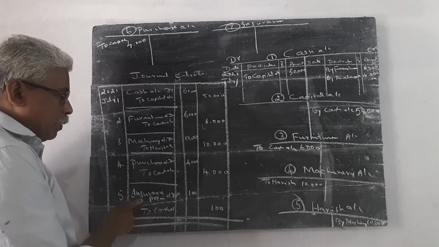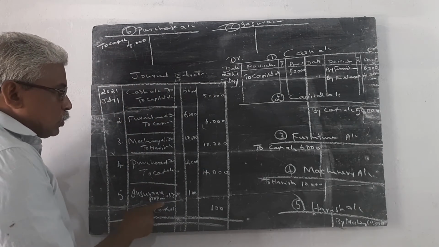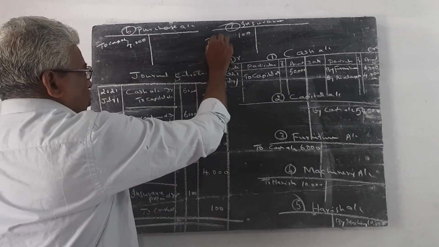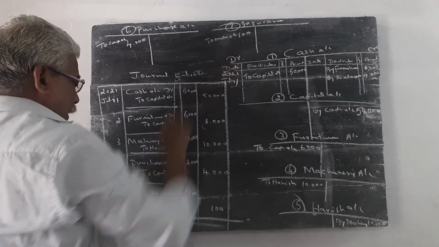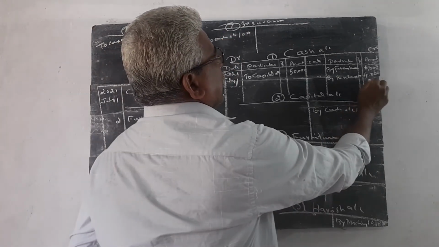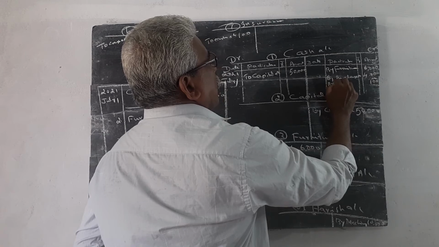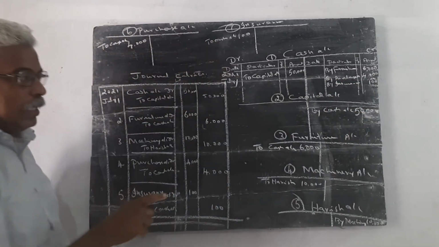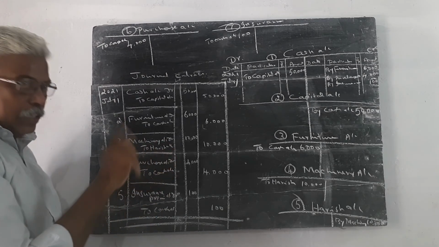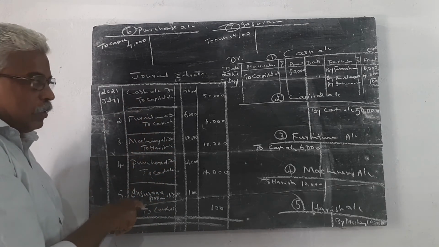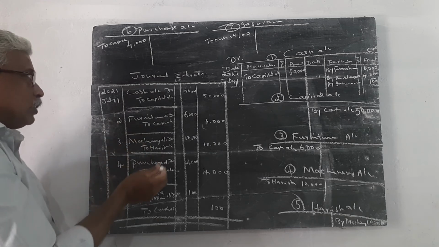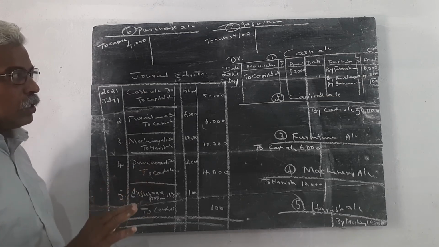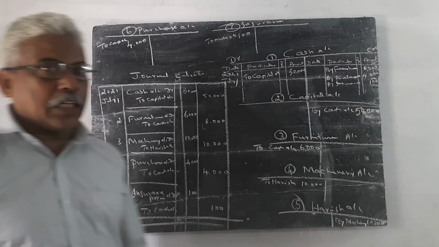Then insurance premium account debtor to cash account. In the insurance premium account, this 100 rupees is entered on the debit side. Here you write to cash account. In the cash account, this 100 is entered on the credit side, but here we write by insurance premium. Likewise, we have to write the ledger accounts from the journal. The process of writing the entries from journal to ledger is called posting. After that, we close the account. The closing of accounts we will study in the next video.